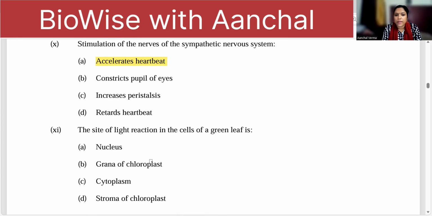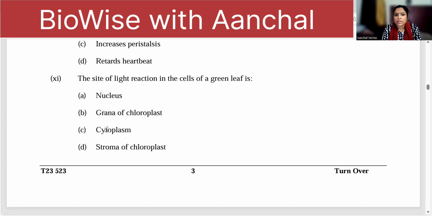The site of light reaction in the cell. Light reaction occurs in the thylakoid, that is the grana of the chloroplast. Now, grana can be written by the examiner, not by you. You have to write thylakoids.